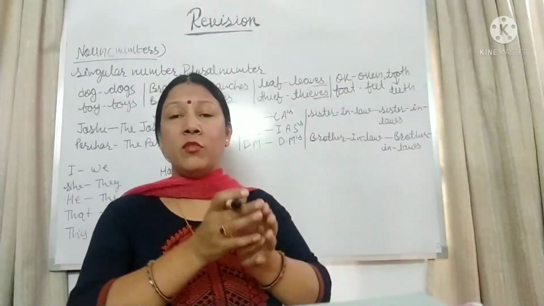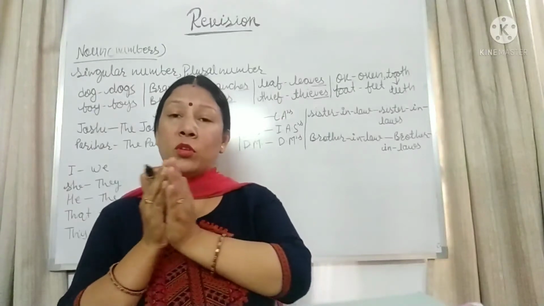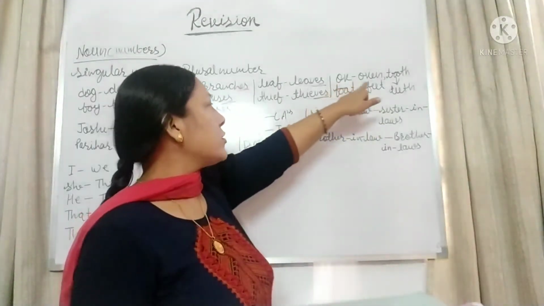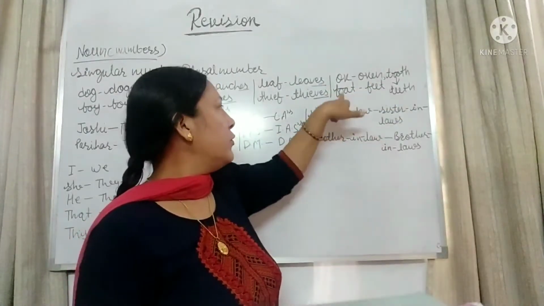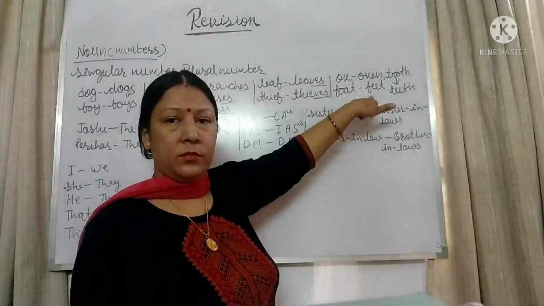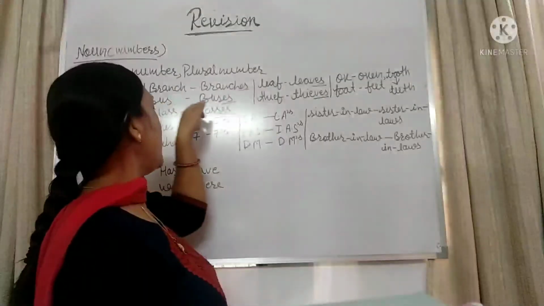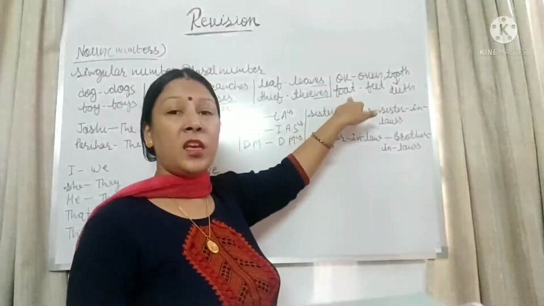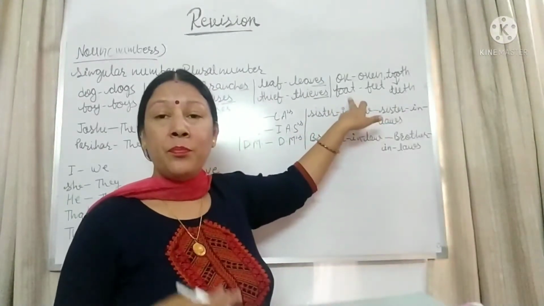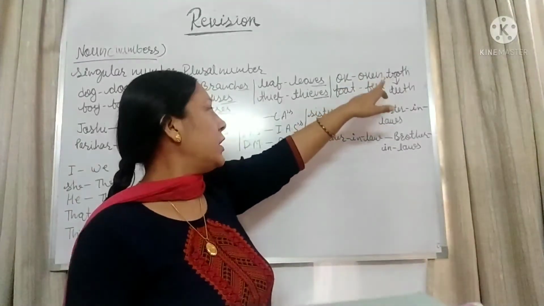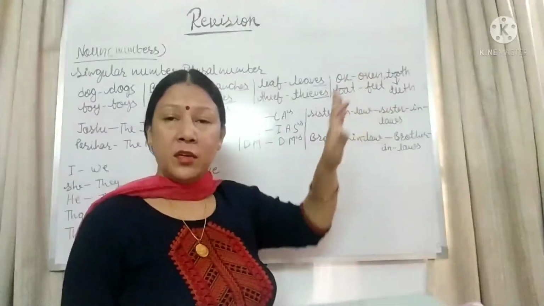Or whereas you can see some plurals where the singular or plural number will totally change. Its formation will totally change, like ox, oxen, tooth, teeth, foot, feet. Here we can see boy, boys, thief, thieves, branch, branches. But here you can see the formation of plural number, the spelling is totally changed, like oxen, teeth, foot, feet.